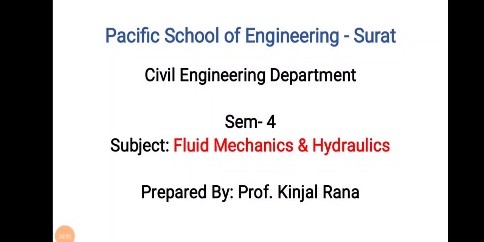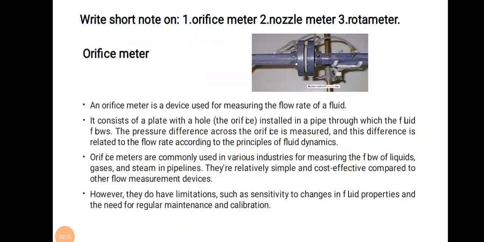Hello students, I am here with a very important question for your exam of fluid mechanics and hydraulics, that is, write a short note on an orifice meter, nozzle meter and rotameter. Okay, let's start. So we know that the orifice meter, nozzle meter and rotameter, these are the devices used for the measurement of flow rate of a fluid through a pipe.